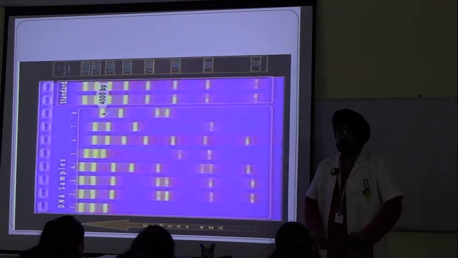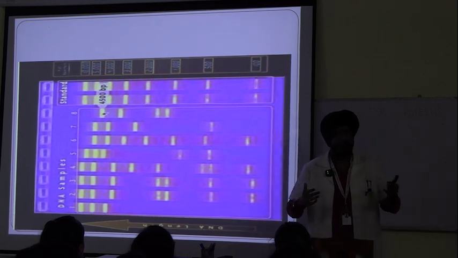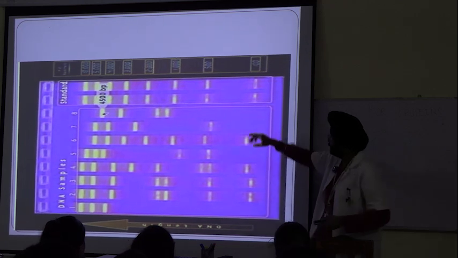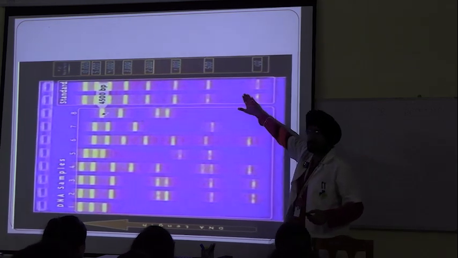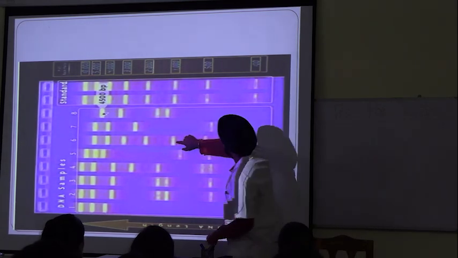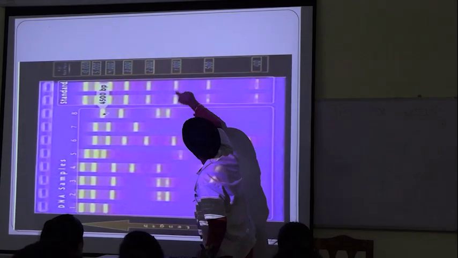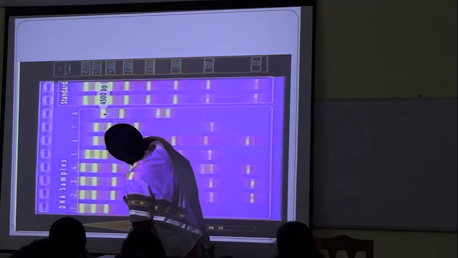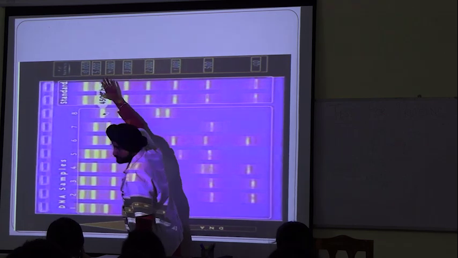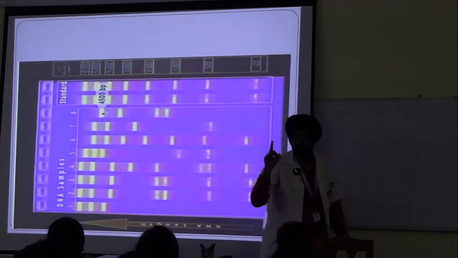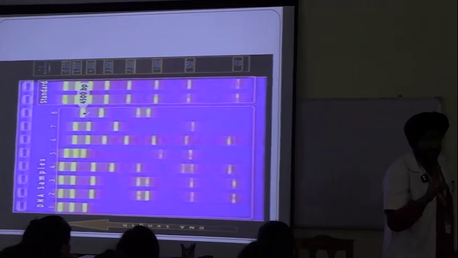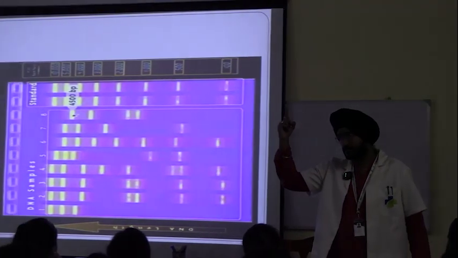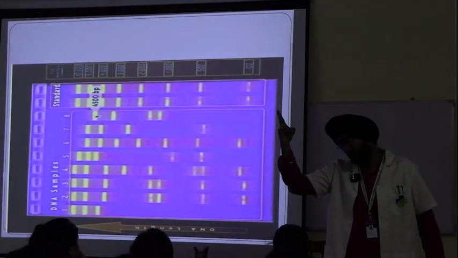We do not get random ideas like, okay, this one is smaller, so how many base pairs does it have? We compare it with control or standard. Like this one, how many base pairs does it have? Around 1000. These are the heavier ones. See, how many base pairs does this have? Around 4000. That is how the result is visualized and base pairs are calculated for DNA, RNA. Okay?